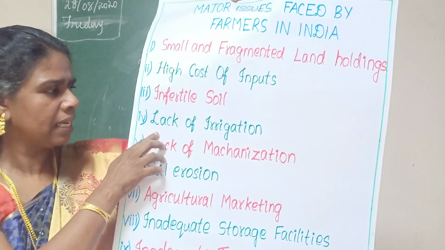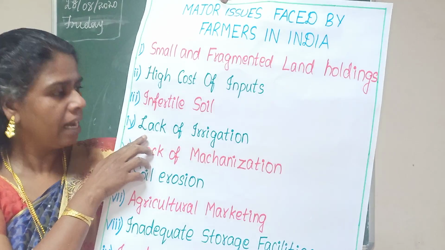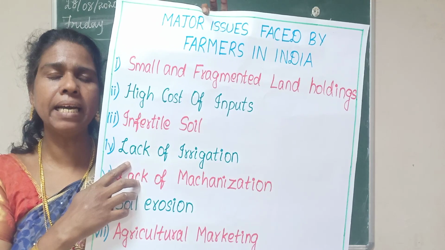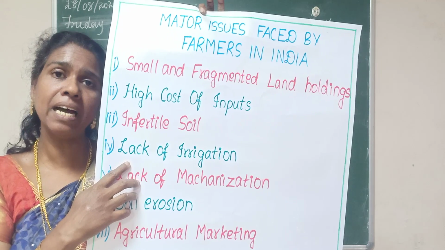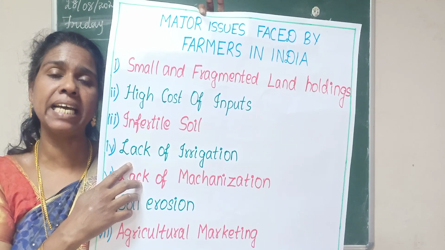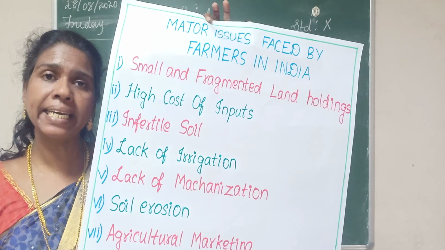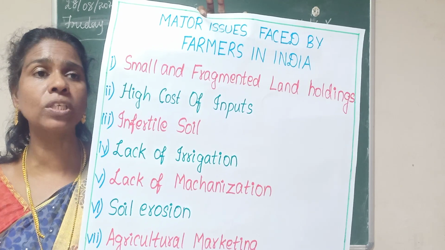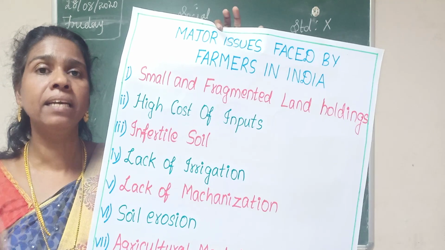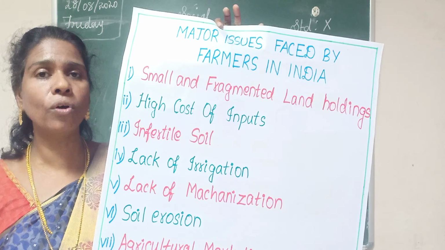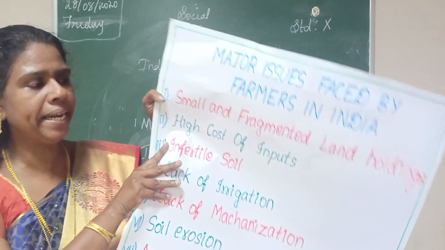Then the next one is lack of irrigation. In India, some of the areas don't get irrigation facilities. That means there is no canal irrigation, well irrigation or tank irrigation. Where there is this lack of irrigation, in those areas we cannot grow any crops or do agricultural work. This is also one of the main problems.